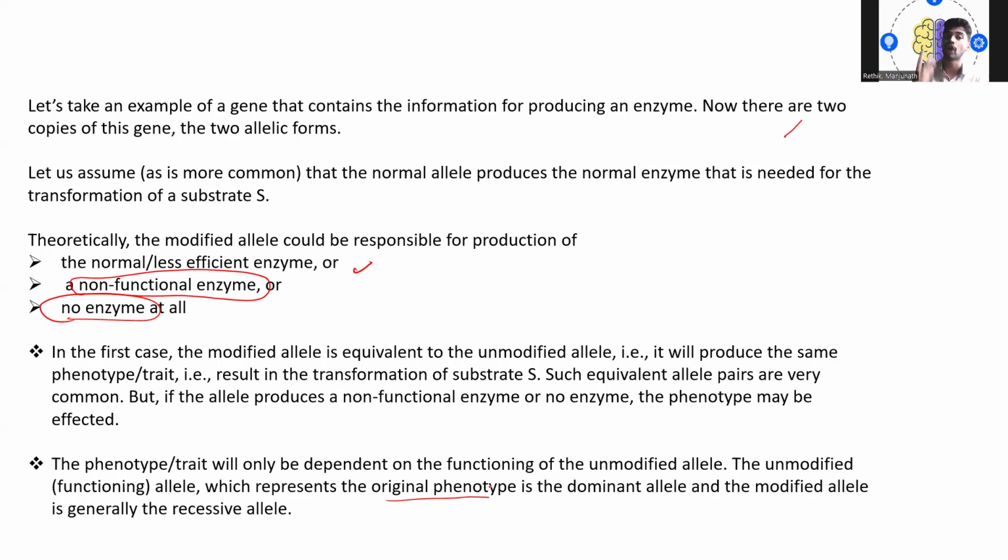But if a non-functional allele or no enzyme is produced, we can say it is incomplete dominance because of some modification in the allele. So we are finding non-functional or no enzyme formation in the allele. So this is all about the incomplete dominance part. I hope it is very clear to you all, right?